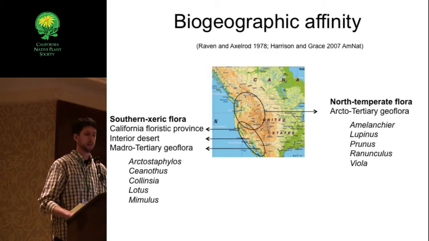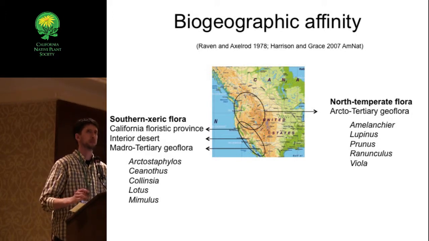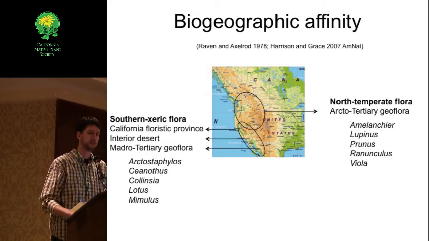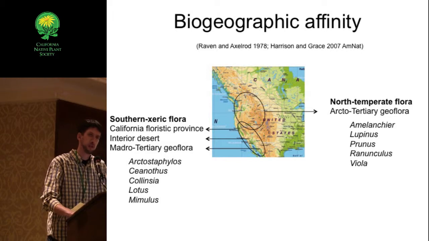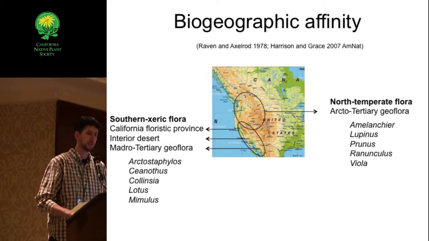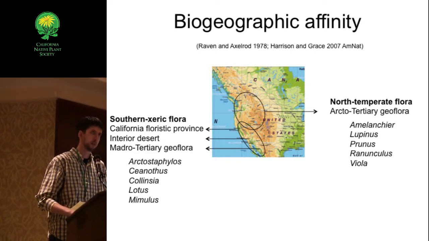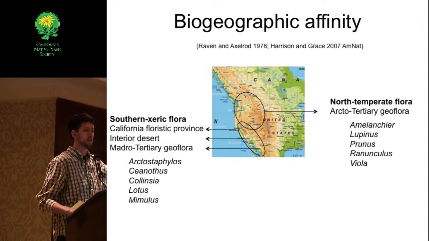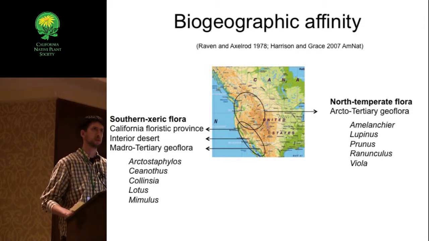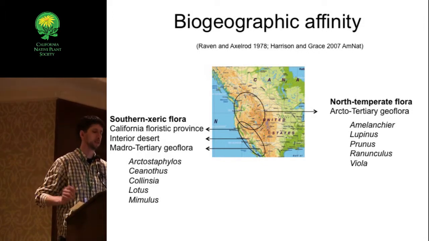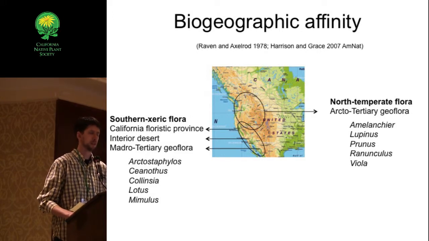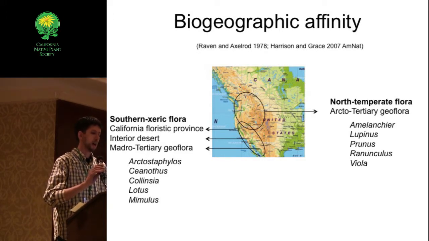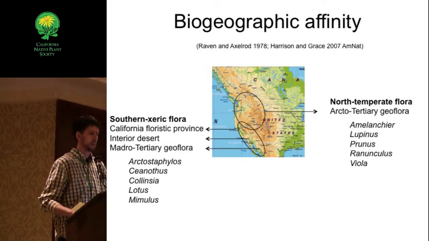And these are characterized by a host of north-temperate to boreal understory species, including Amelanchier, Lupinus, Prunus, Ranunculus, Viola. There are many more. You can check out the Raven and Axelrod book if you're interested. And then on the flip side of that, we lumped 3 of their classifications into what we're calling the southern xeric flora. So we basically have a north temperate group and a southern xeric group. This again follows the Harrison and Grace approach. So Raven and Axelrod had these 3 categories.